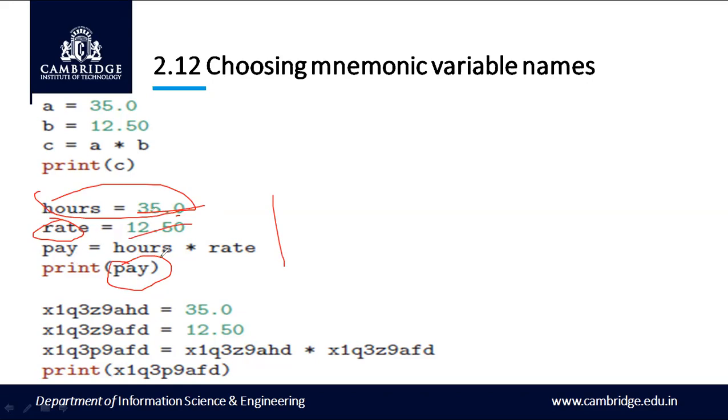When I compute pay, that is hours times rate, I get pay. Instead of using names like hours, rate, pay, if I use A, B, C or any gibberish names like this, it is a little bit confusing. That is why we are supposed to use proper mnemonic names instead of gibberish names.